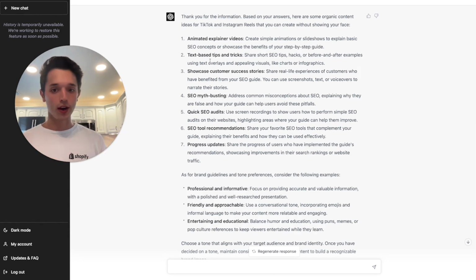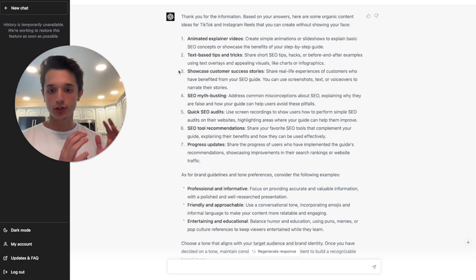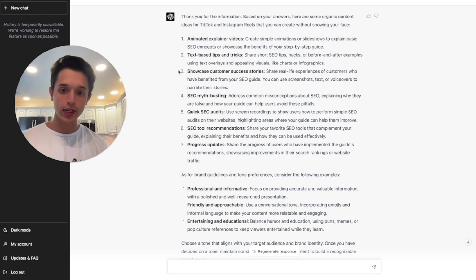But for organic content, what's going to go viral is the thing that catches people's attention and provides value at the same time. That's how you're going to get people to want to buy your digital product. And in this case, the SEO guide for beginner e-commerce business owners on Shopify. So the way you would do this is essentially taking text and overlaying it on some type of background video that can relate to your ideal customer.